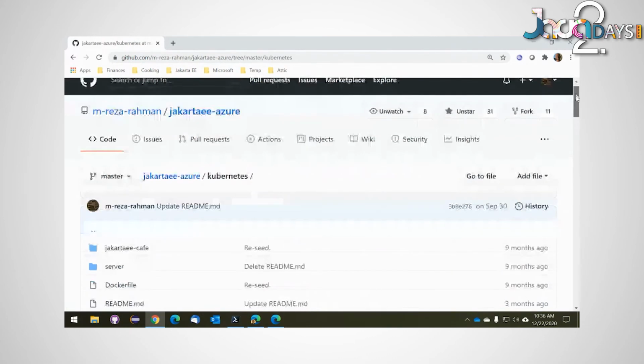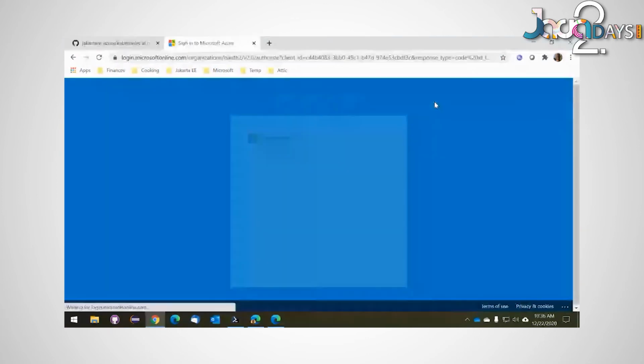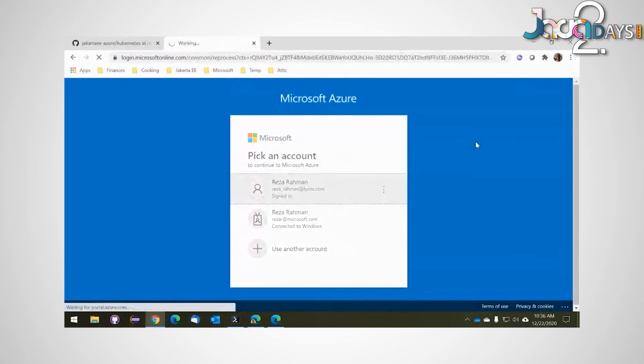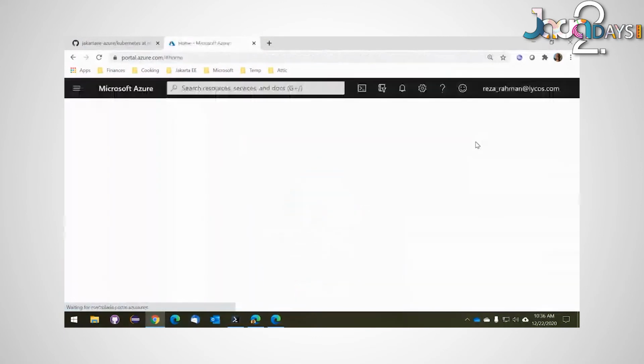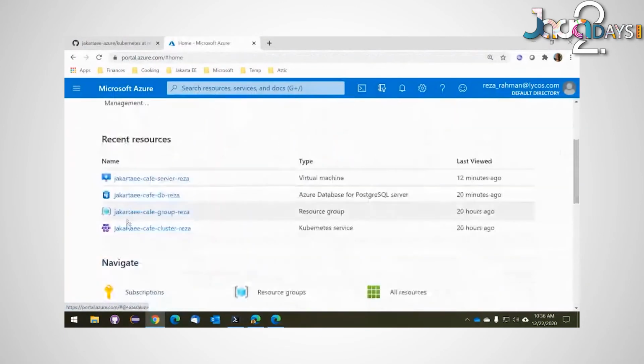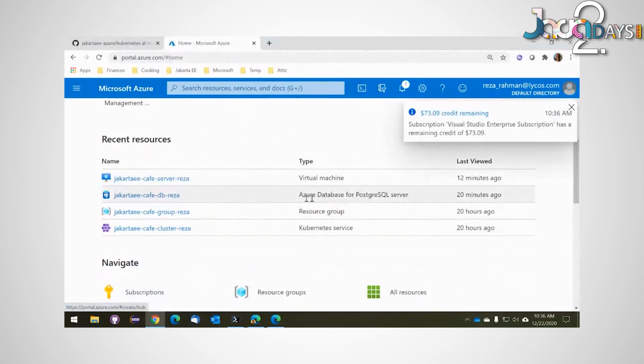So first thing is you need another Postgres instance. Again, we already have it up and running. Let me go back and reopen the portal. I accidentally closed it. So again, we have our database up and running. So there's a database, Azure Database for PostgreSQL server, as you can see.